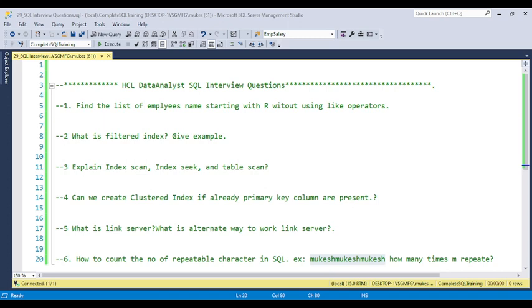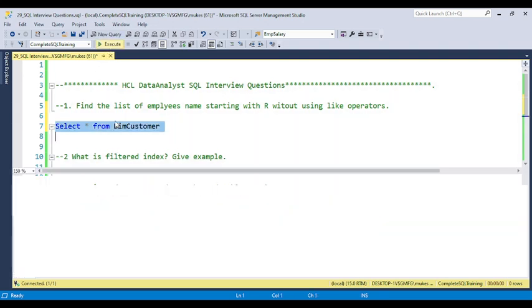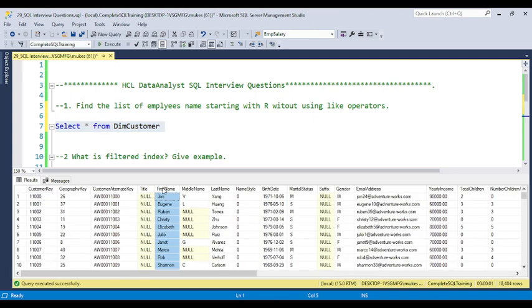So now let's jump to the first question: find the list of employees whose name starts with R. For example, let me take a table, I have the DimCustomer table. Let's take the example of the first name. Normally students think that to find names starting with R, you can use the LIKE operator, but in the question they restrict using the LIKE operator.